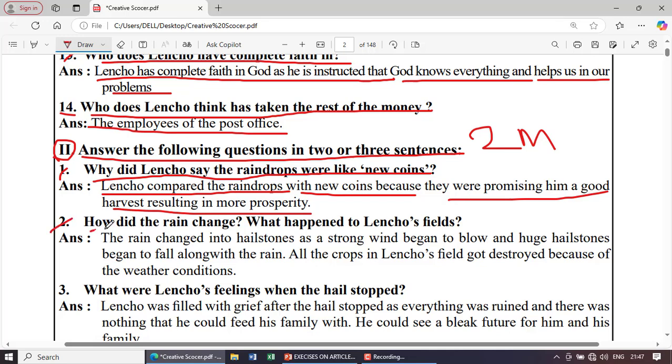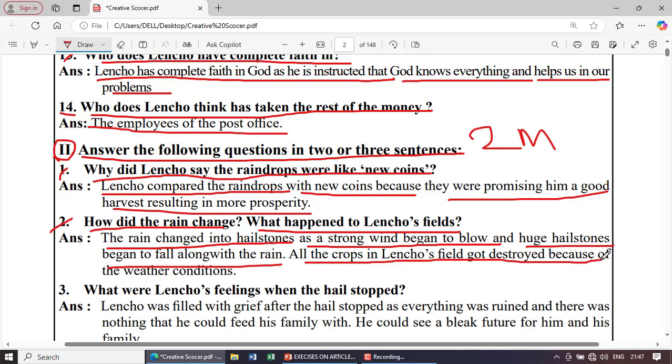2. How did the rain change? What happened to Lencho's fields? The rain changed into hailstorms as a strong wind began to blow, and huge hailstones began to fall along with the rain. All the crop in Lencho's field got destroyed because of the weather conditions.